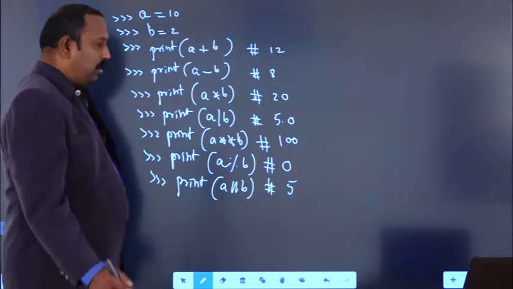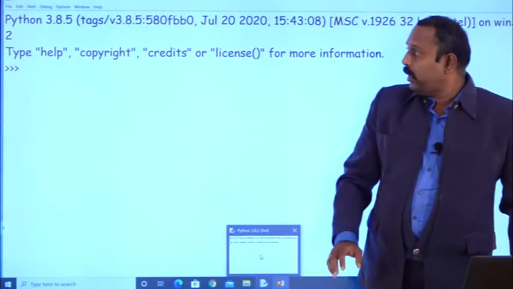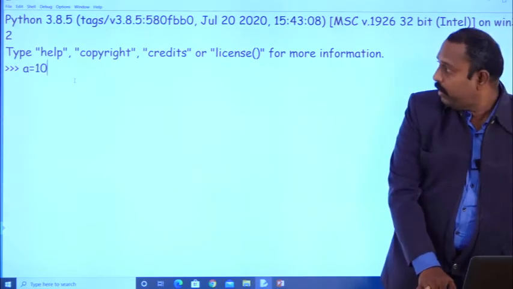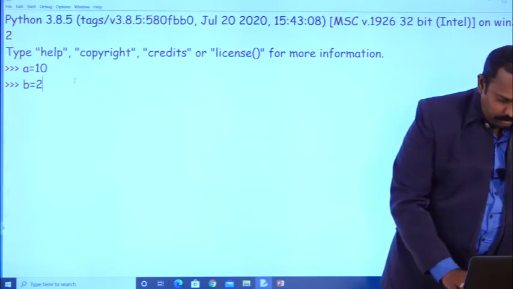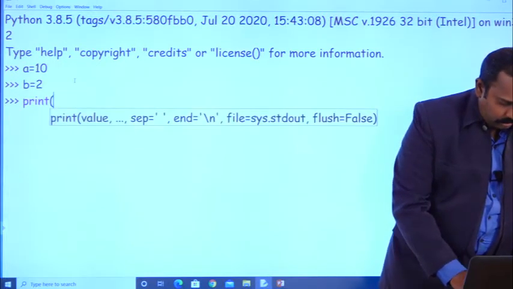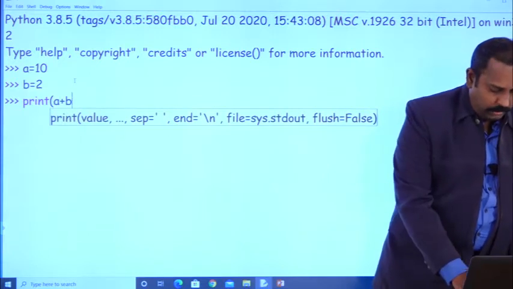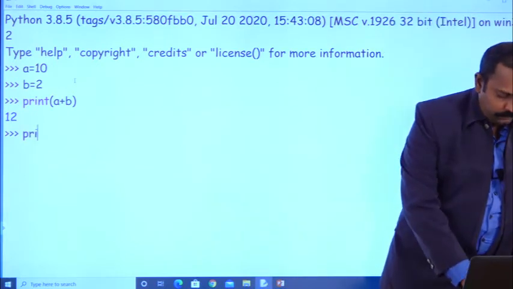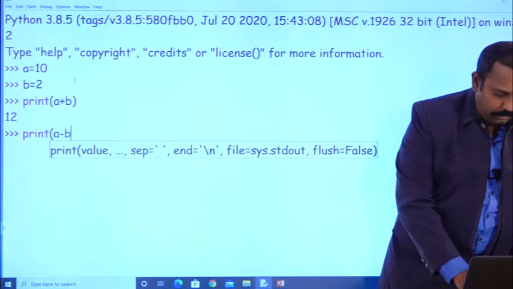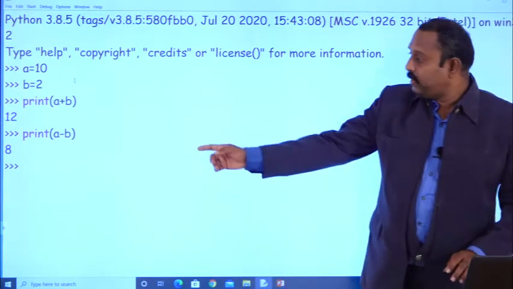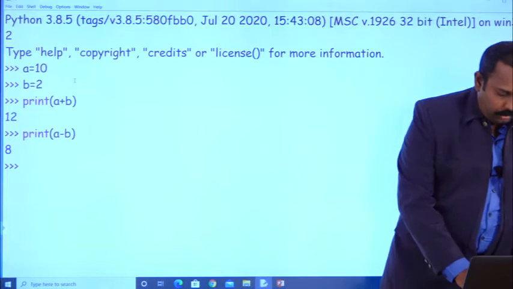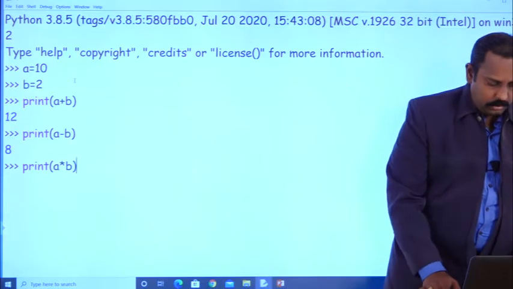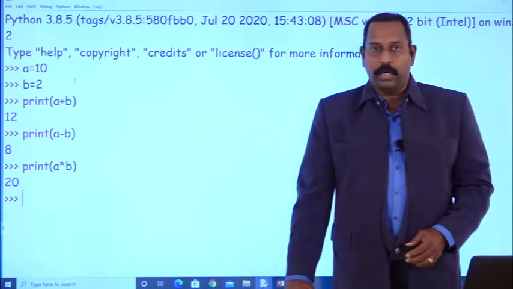Okay. Now we'll see the execution one by one here. This is Python IDLE. Now taking a equal to 10 and b equal to 2. So print a plus b. What is the output we'll get here? 12. Suppose print a minus b. What is the output we'll get? 8 is the output, 10 minus 2, 8. Suppose print a star b. So 10 into 2, we will get the output 20.